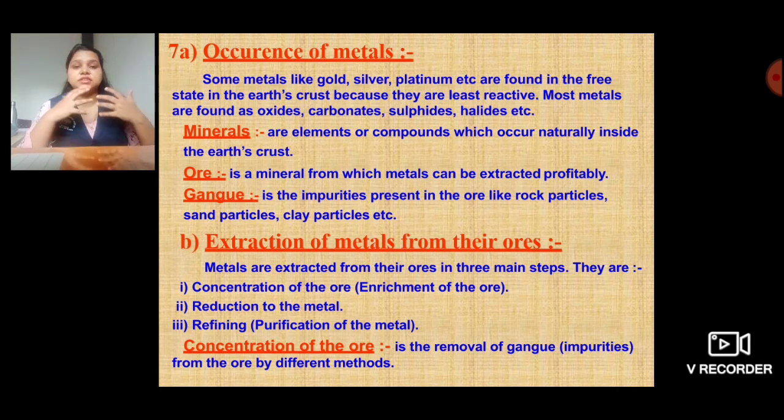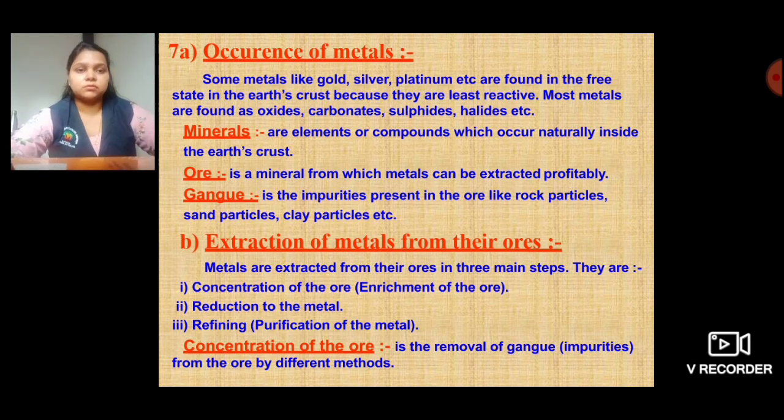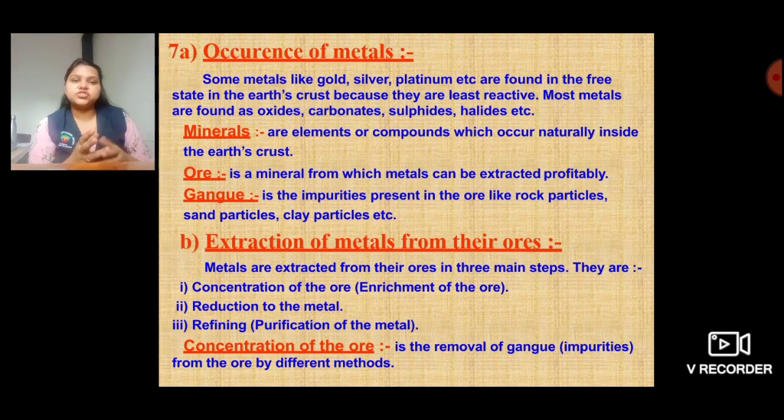Now we go to the next topic, that is occurrence of metals. How do these metals form? What is the criteria of these metals forming? Some metals like gold, silver, platinum, etc. are found in their free state in the Earth's crust because they are least reactive. So because they are not very reactive, they are found in their free states.